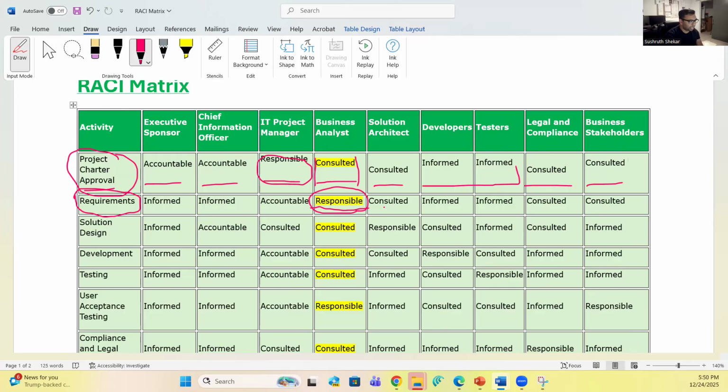Of course, the solution architect is consulted, meaning, for these requirements, do we have the tech stack? Do we have the technology stack to build all these requirements in our application? Yes or no? These kinds of questions a solution architect will answer. Hence, they are consulted when we are gathering requirements.